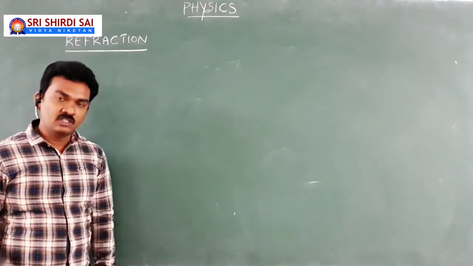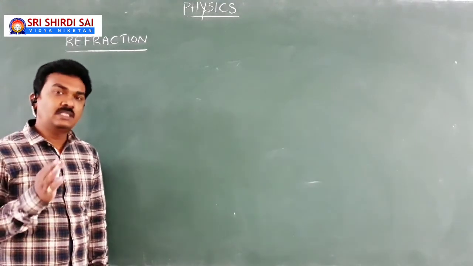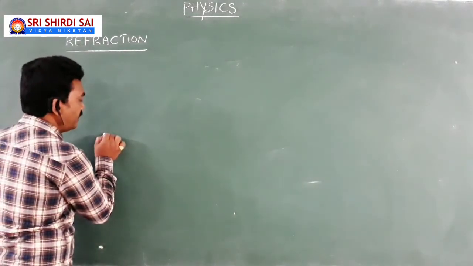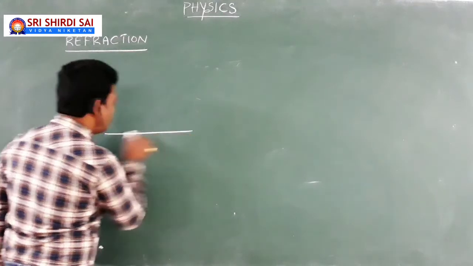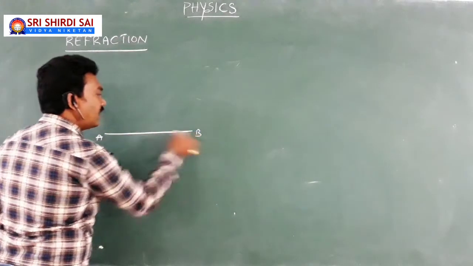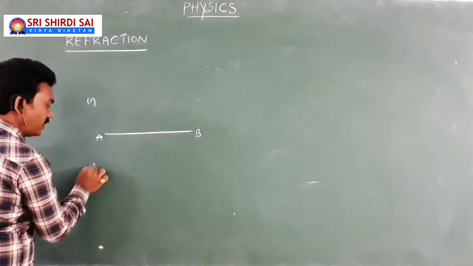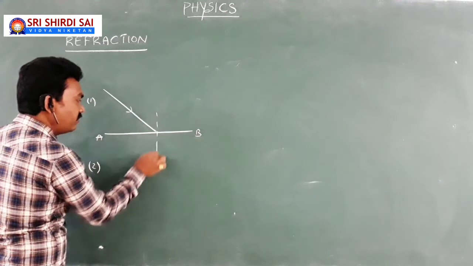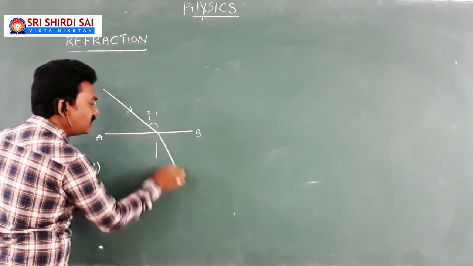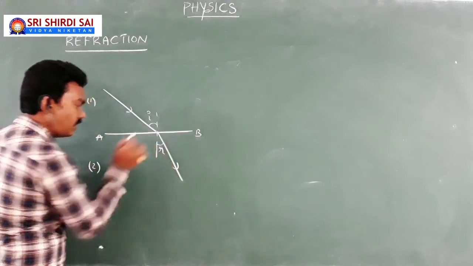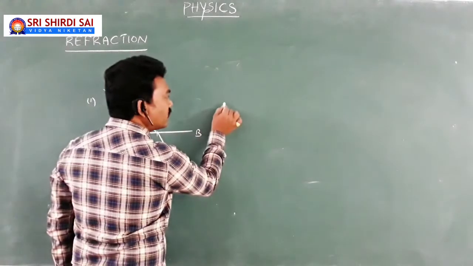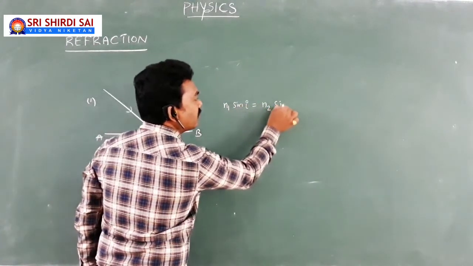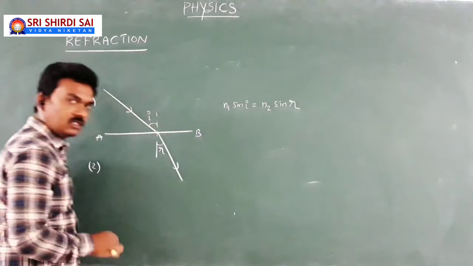So, after dealing with the concepts of Snell's law, now we are going to discuss a few more points. Just before going into that, let us take the interface AB, where light travels from one medium to another medium, falls at an angle of incidence i in the first medium, and refracts into the second medium at an angle of refraction r. Then according to Snell's law, you know that n1 sin i equals n2 sin r. This is the Snell's law concept.